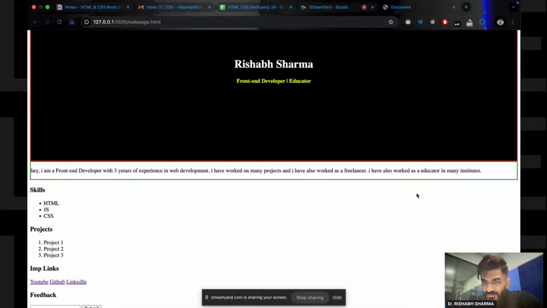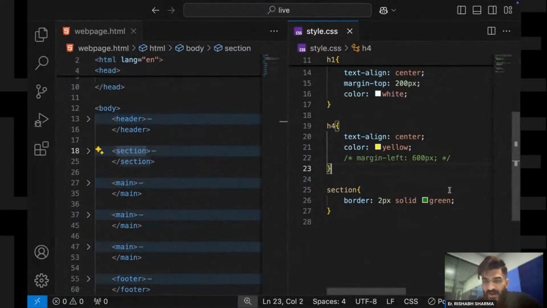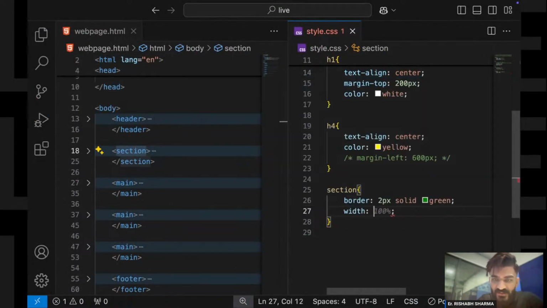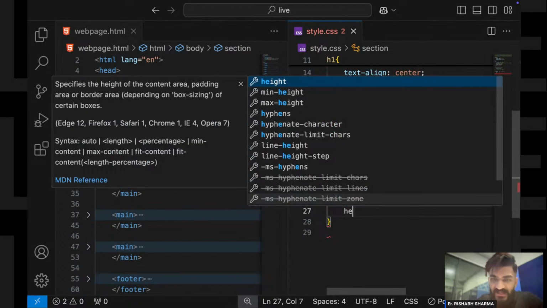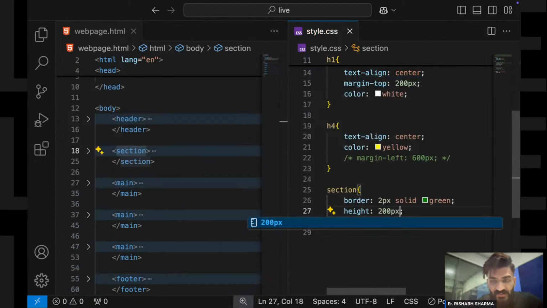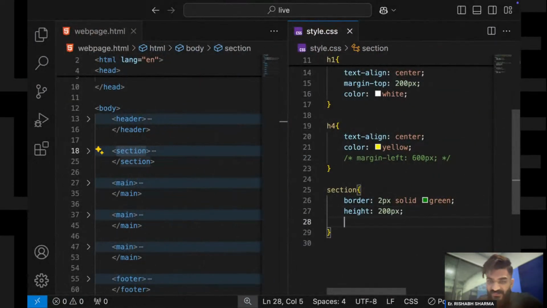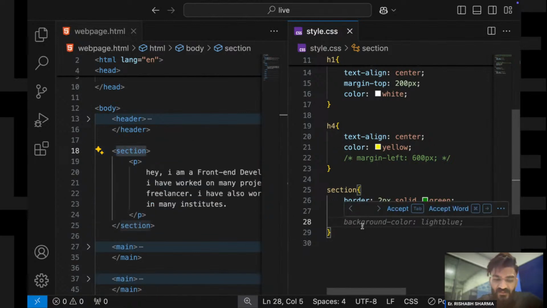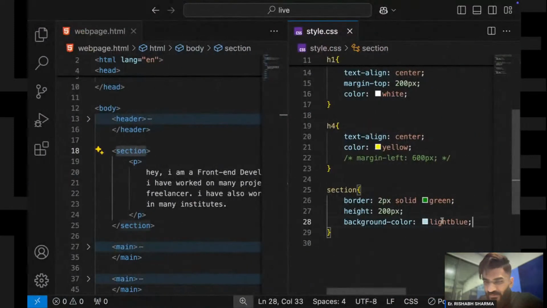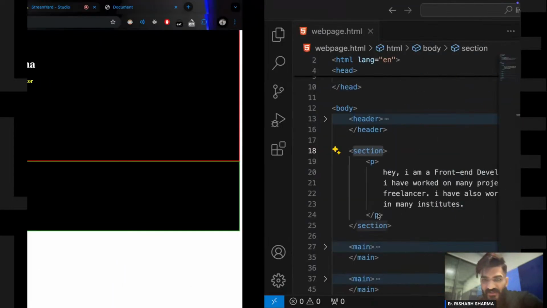Yes, I can see the green color. Now I need to increase the width. Sorry, not width, I need to increase the height. So height I will say 200 pixels, that is fine. Now background color, light blue? No, not light blue. Maybe I can say background color black only. Okay, let's keep it black.